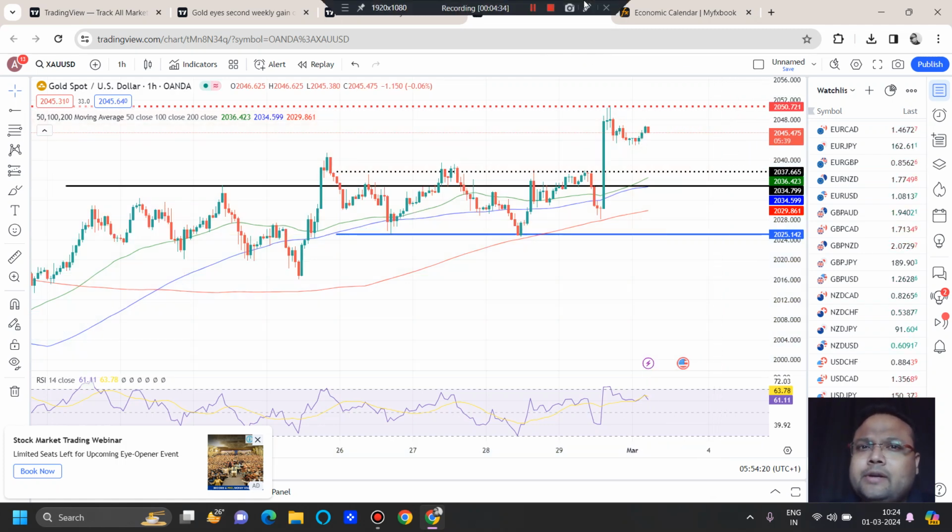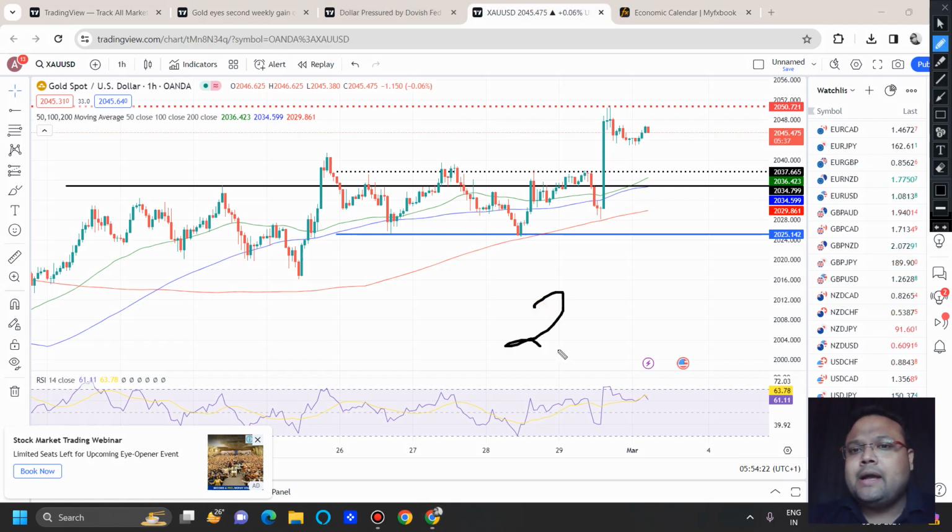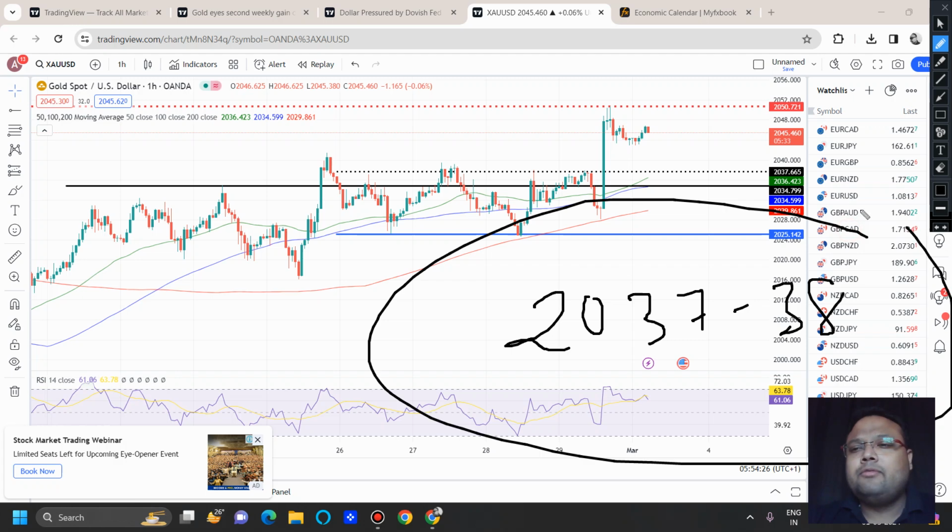And we have a risky buy. Okay, we have a risky buy around 2037 to 2038 for 30-40 pips. If you are a daredevil kind of trader, if risk is your middle name, then you can look for a buy around 2037, 2038 as well. Why? Because here the previous resistance may act as support.